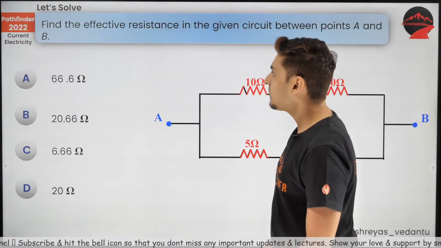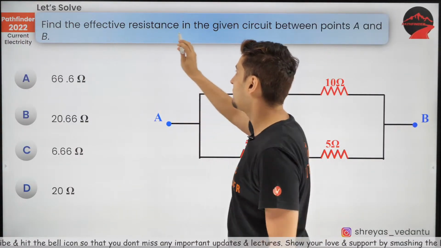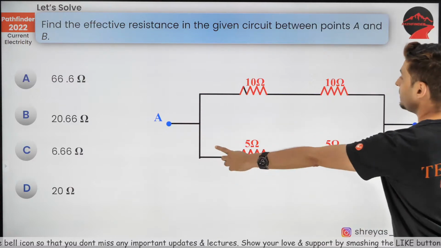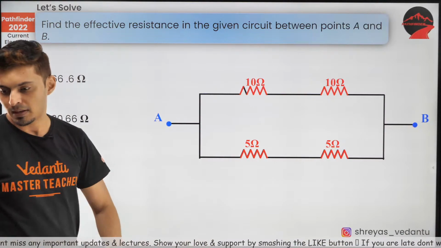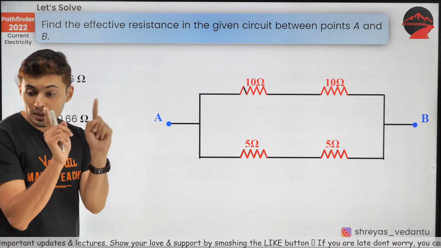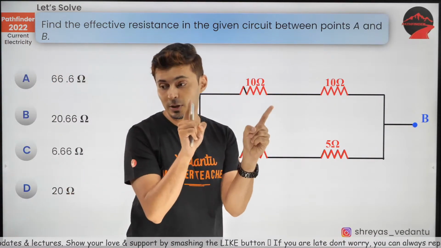Now, let's see whether you can solve this question. Find the effective resistance in the given circuit between points A and B. Come on, let's see. This is an easy one. This is just a warm-up question. No, voltage does not get distributed. Current gets distributed in parallel. Be careful.